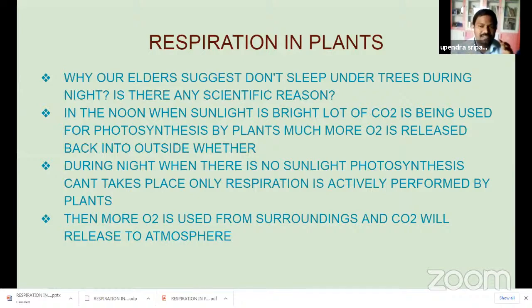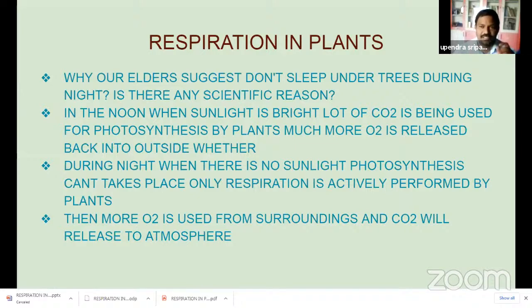But the respiration process is performed by plants in the night time also. As I already said first, the respiration process is performed by plants all the time. There is no condition of day and night. So in the night time, the respiration process is very active. Excess carbon dioxide is added by plants in the process of respiration. Oxygen is absorbed by plants and carbon dioxide is released. So continuously, the atmospheric carbon dioxide under the tree is increasing in percentage.